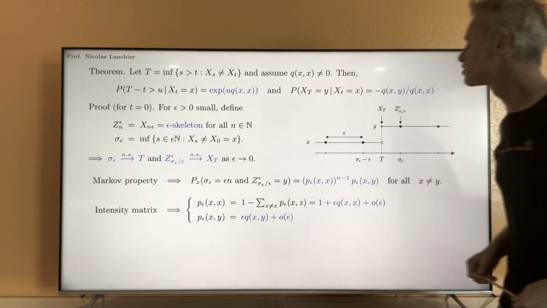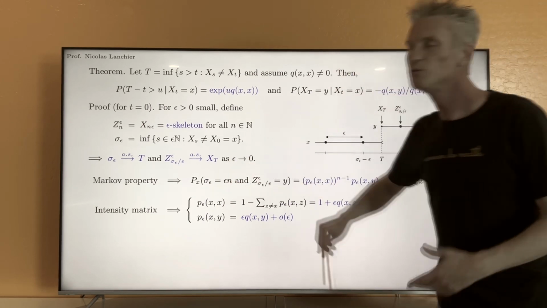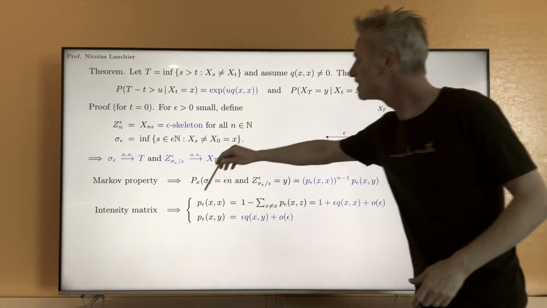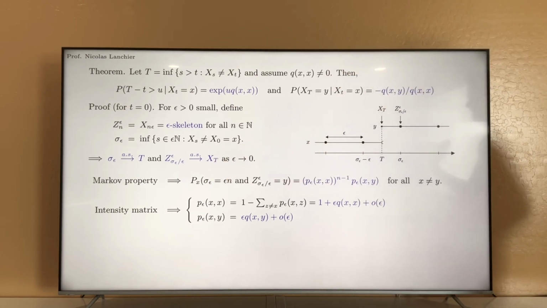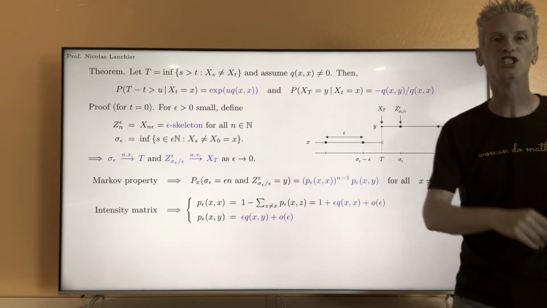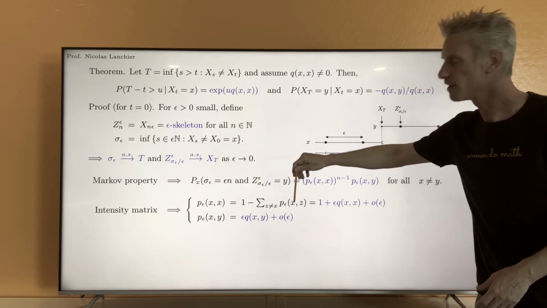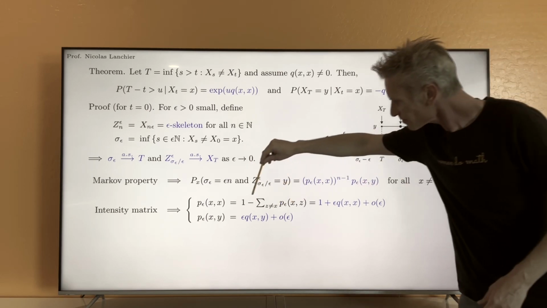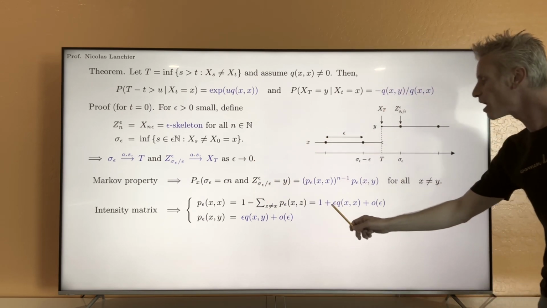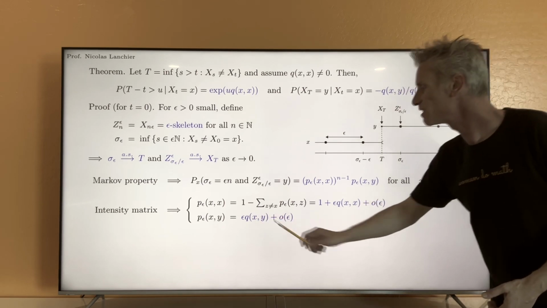And then also you see that we have this p epsilon xx that needs to be re-expressed using the transition matrix. Notice that p epsilon xx is the probability of staying in state x, so that's 1 minus the probability that we jump from state x, 1 minus the sum of the p epsilon xz, but this minus this sum is exactly plus epsilon qxx plus a little o of epsilon for the same reason as before.